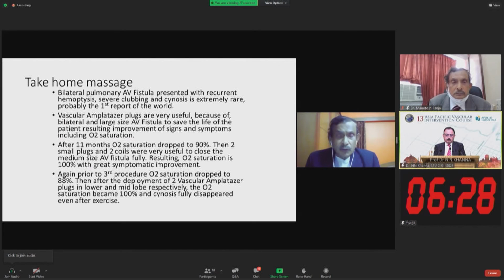Again in 2014, that means after 2 years of the first procedure, at the third procedure, oxygen saturation dropped to 88% from 100%. Thereafter, deployment of 2 vascular M plus plaques, 16 millimeter, in the left lower lobe and left mid lobe respectively was done, and oxygen saturation became once again 100%. Cyanosis fully disappeared even after exercise.